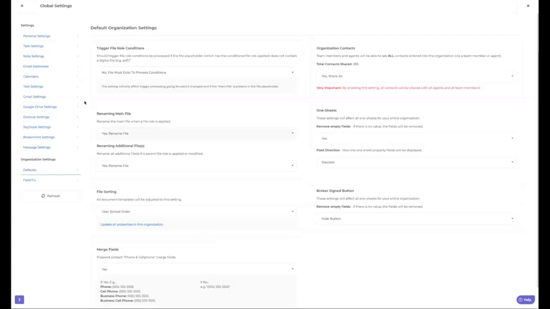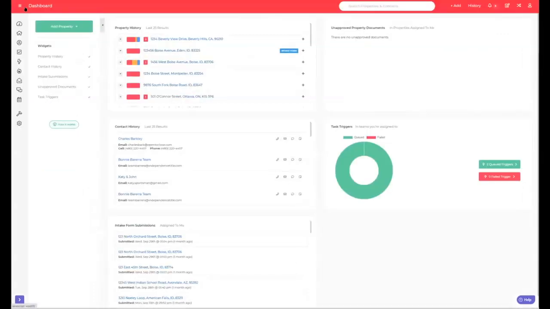Yep. And then that last one, the broker sign button. If you want to hide that button, it hides it for the entire organization, not just a single file. We've had a lot of people ask for this to be removed. If you put hide button, that button's completely gone from every transaction, every one sheet, every client portal, agent portal, across the entire system. So just keep that in mind. If you toggle that off, it's gone from everything. All right, that's docs.